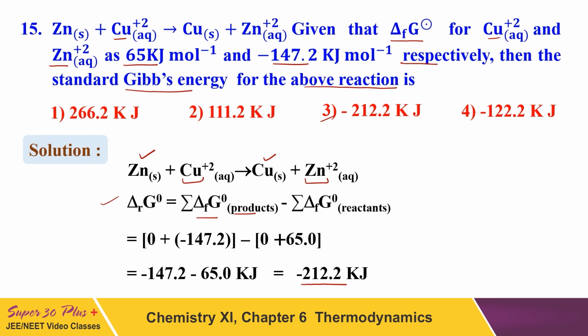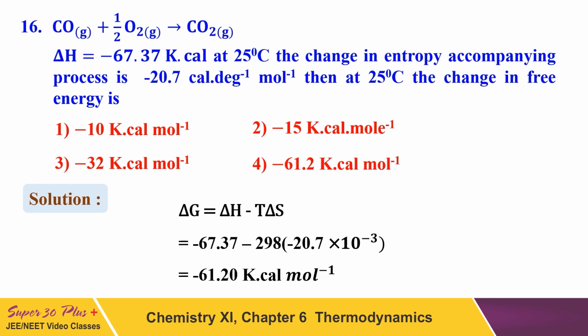Now the next question. In this question, an equation is given. Carbon monoxide, when it reacts with half of oxygen, gives CO2. Delta H is given. At this temperature, the change in entropy is already given. What is the change in free energy? The examiner is asking what is the change in free energy, which is delta G. Very simple question.